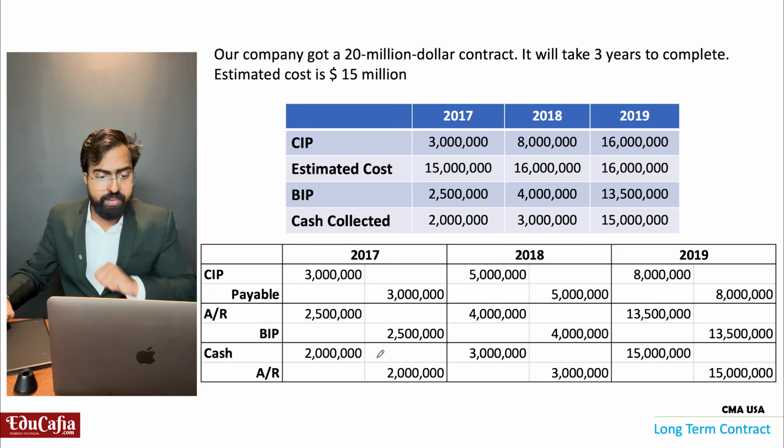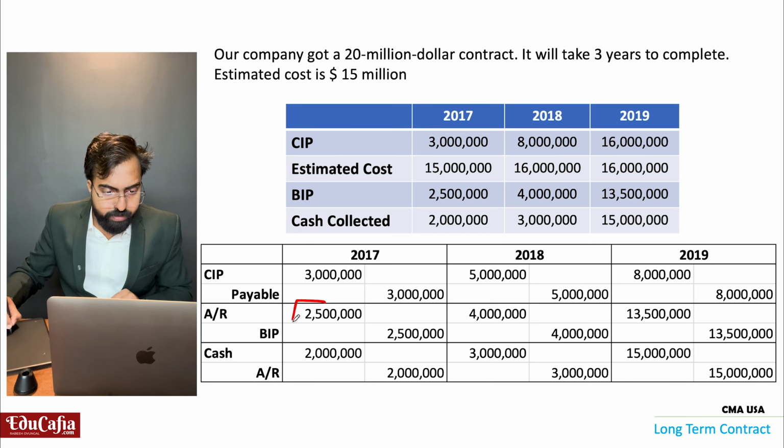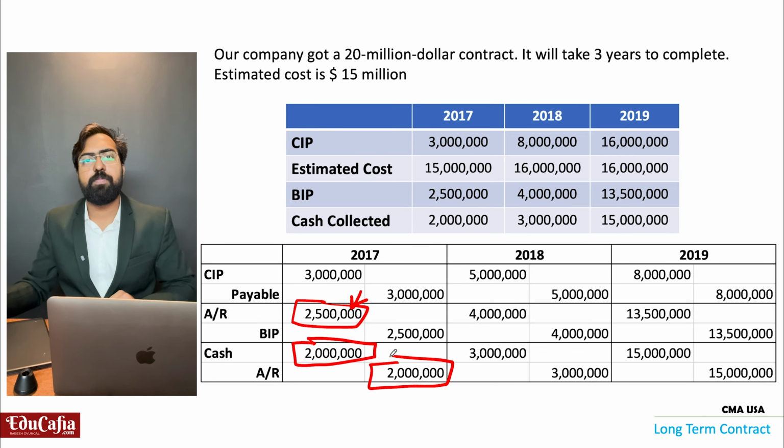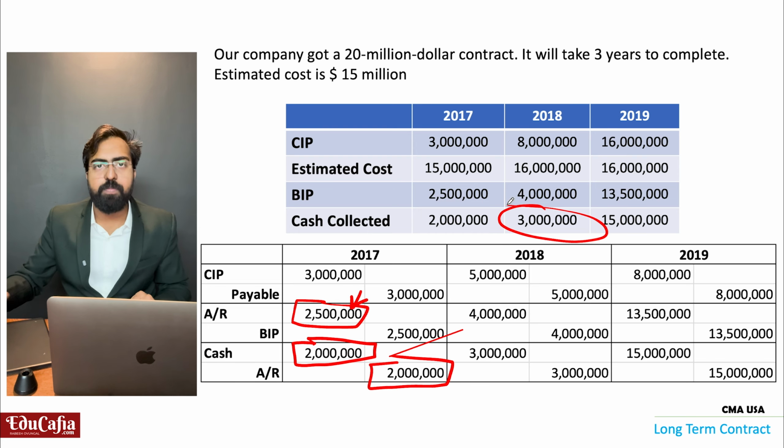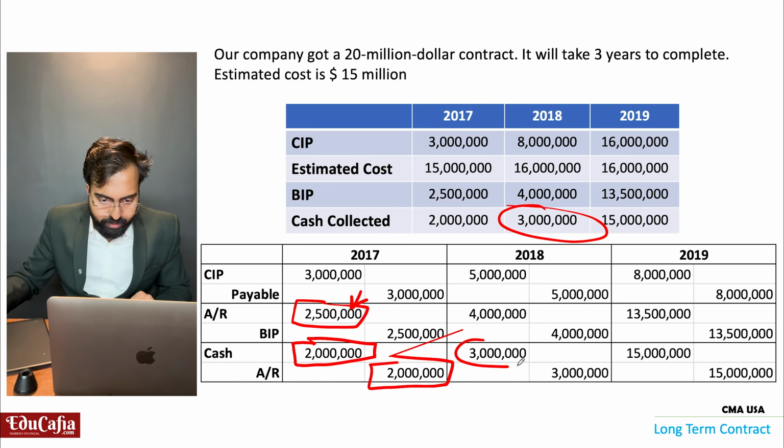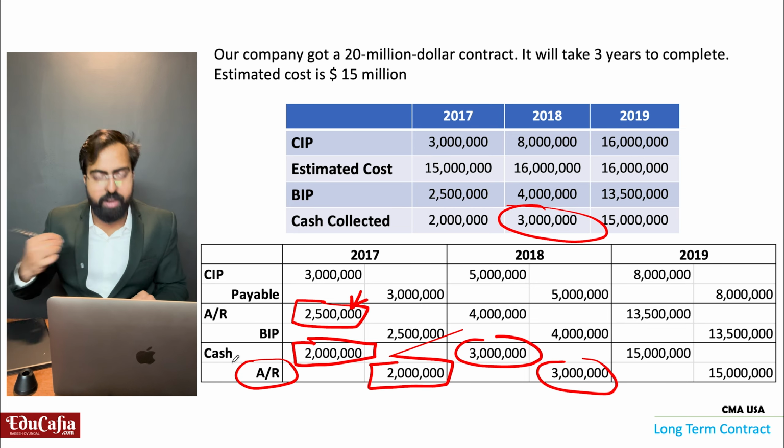Then against this accounts receivables, in 2017 this much accounts receivable is there. In that, cash received 2 million, so I will credit accounts receivable 2 million. Next year I received cash 3 million, so I am crediting accounts receivables 3 million.